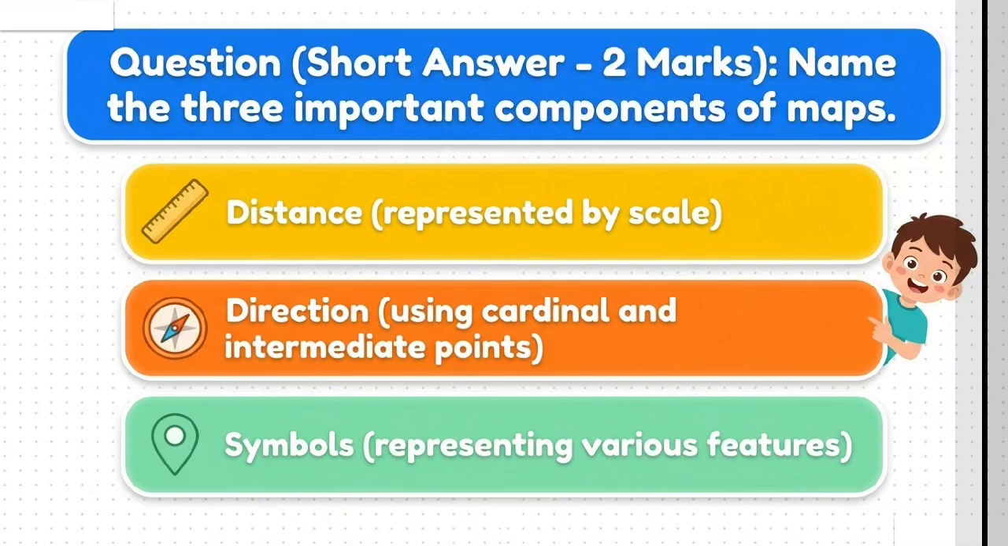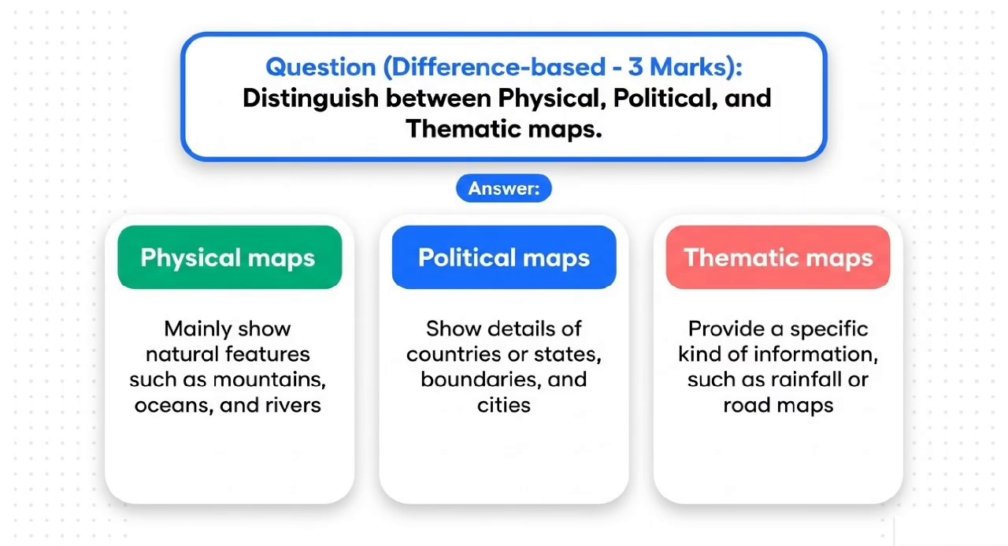Scale. Question Short answer 2 marks. Name the 3 important components of maps. Answer Distance, represented by scale. Direction, using cardinal and intermediate points. Symbols, representing various features.